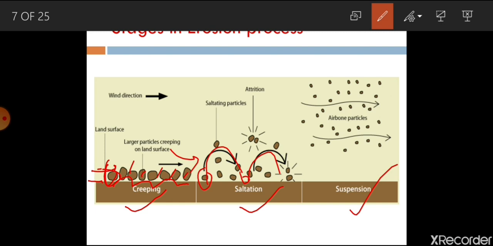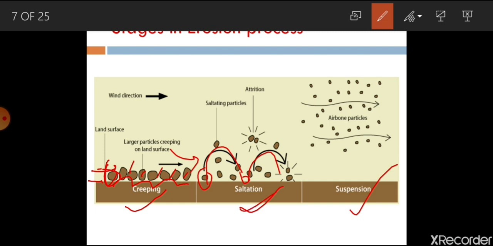So this movement involves jumping. Sometimes it may lift, go a certain distance, then due to velocity potential it will drop, and then again it will lift and go ahead. Such kind of phenomena comes under saltation.